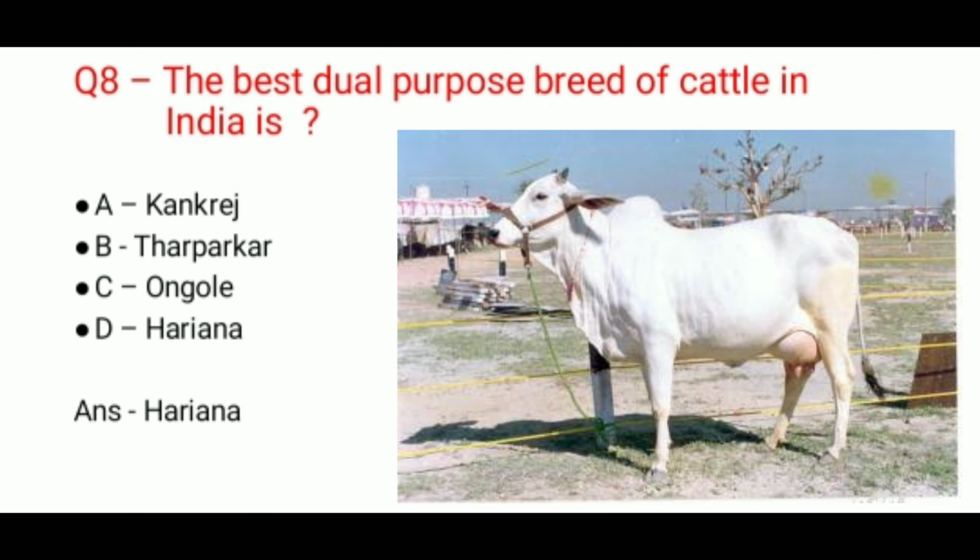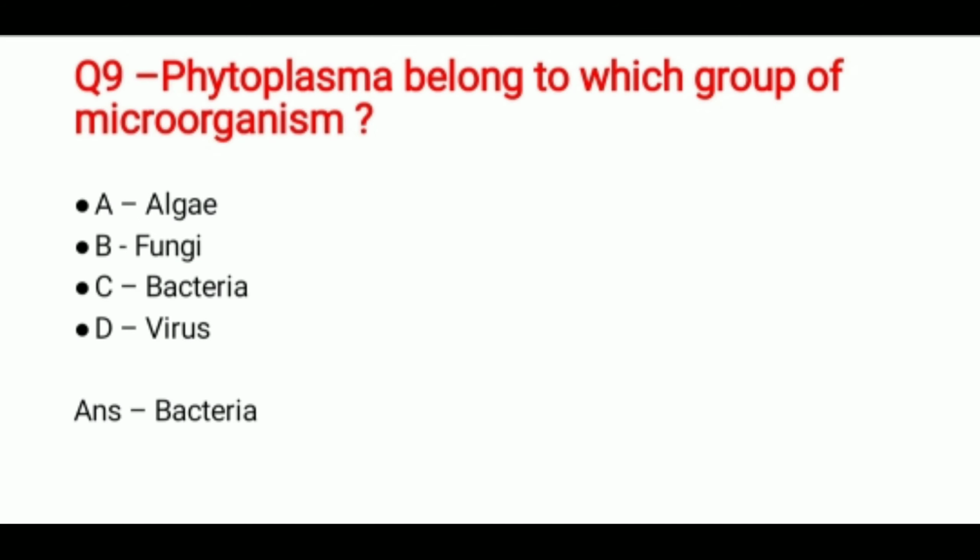Question 8. The best dual purpose breed of cattle in India is, and the options are Kankrej, Tharparkar, Ongole, Haryana. And the correct answer is Haryana. Question 9. Phytoplasma belong to which group of microorganisms?